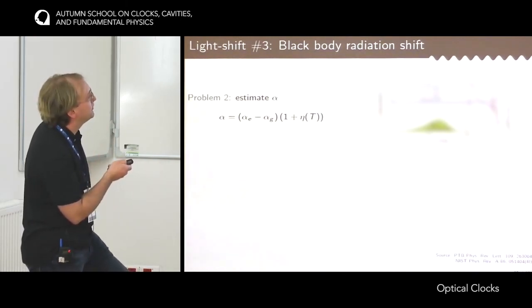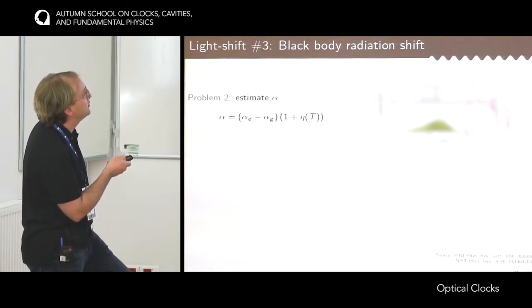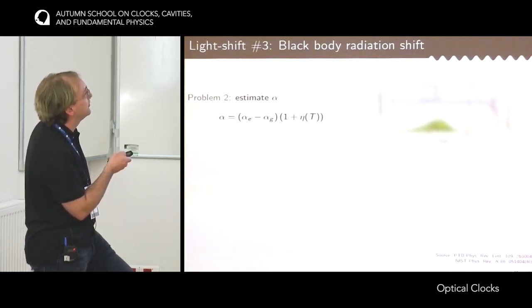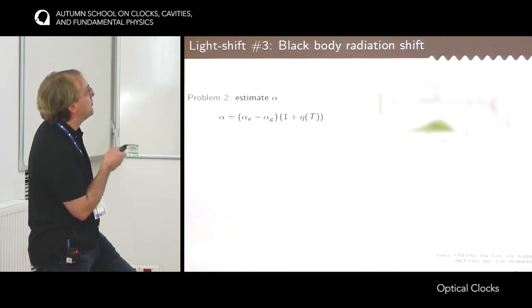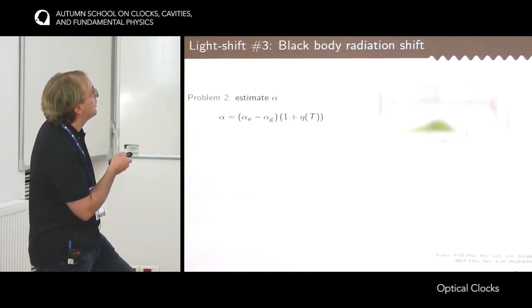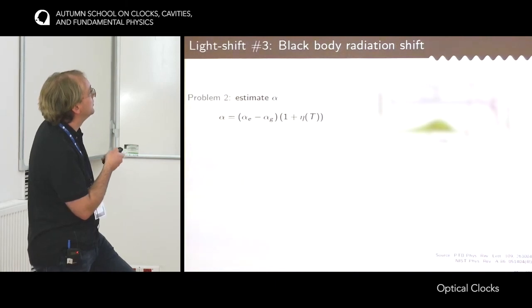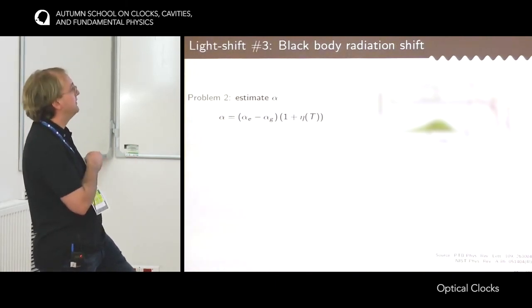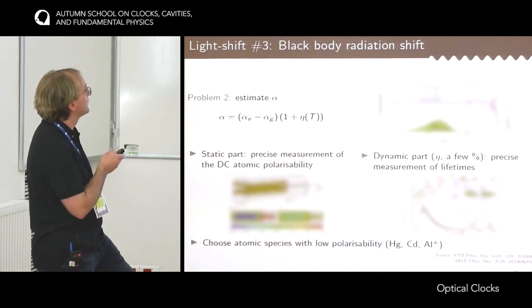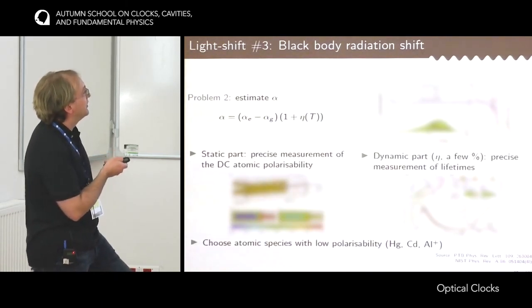So you can see that the black body is sufficiently low frequency so that the polarizability of the atoms in the main part of the spectrum of the black body is almost identical to the static polarizability of the atoms. But still, there is a correction to apply to the polarizability to take into account the dynamic part of the polarizability. So here is how it's done.